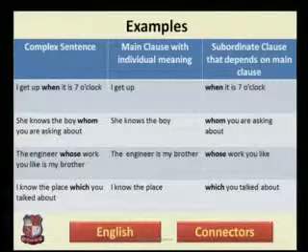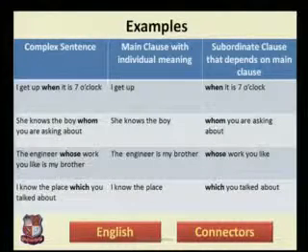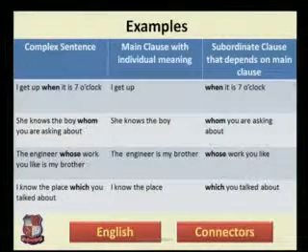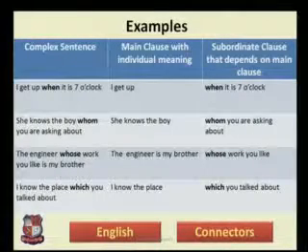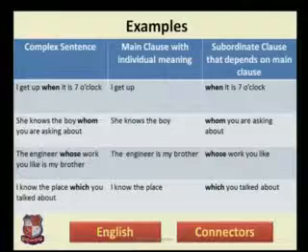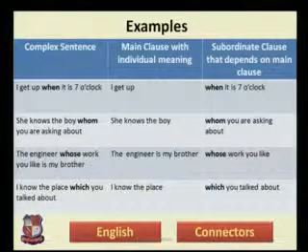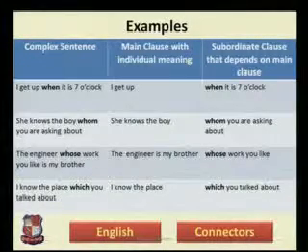Third sentence: the engineer whose work you like is my brother. The main part, or you can say the principal clause of this sentence, is the engineer is my brother. That has its own individual and full meaning. Whose work you like is a subordinate clause.